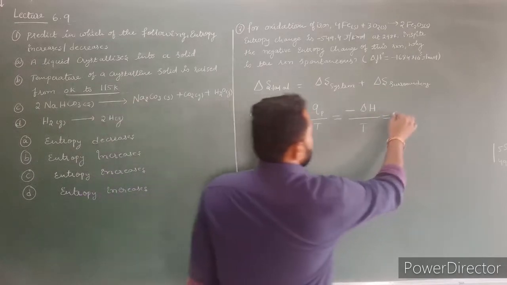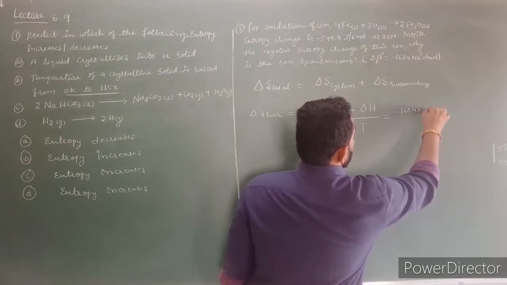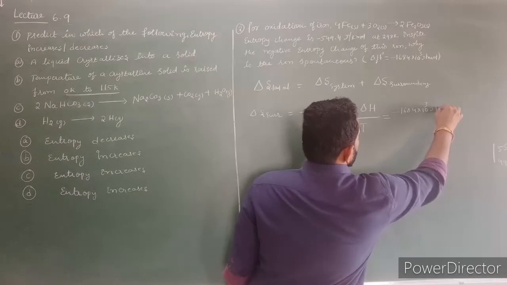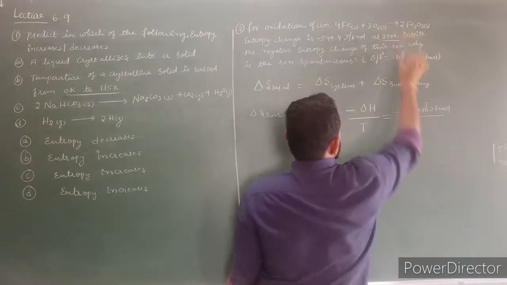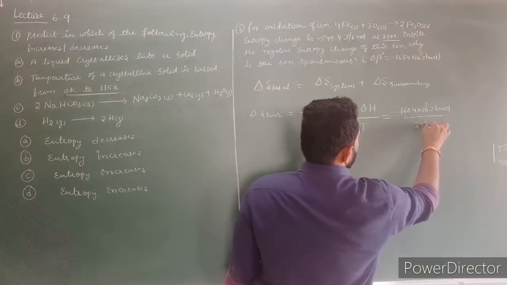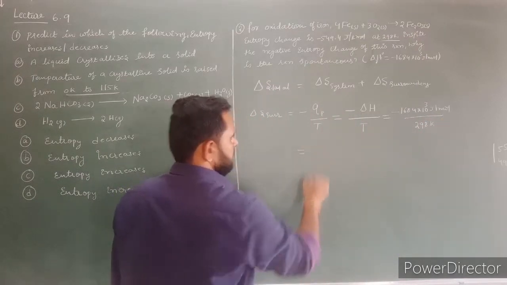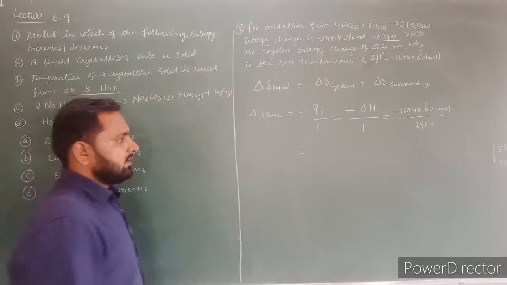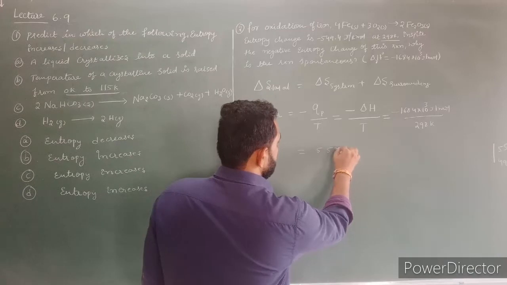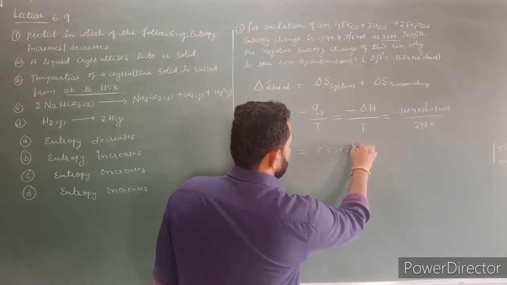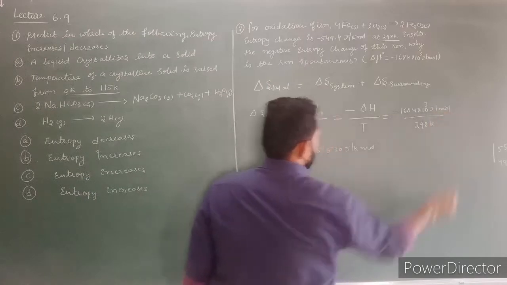Minus 1684 into 10 power 3 joules per mole. Here what is the temperature? Temperature is 298 Kelvin. Now let us solve this one. After calculating, we will get 5530 joules per Kelvin mole, because here Kelvin, here joules per mole.